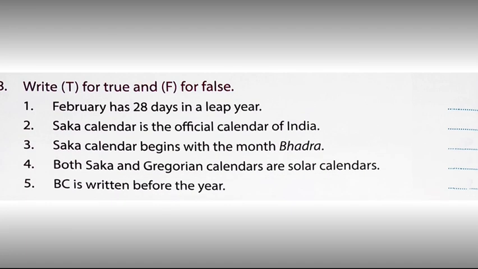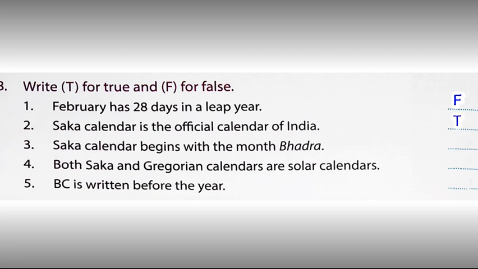Write T for true and F for false. February has 28 days in a leap year. It will be false because in a leap year February has 29 days. Saka calendar is the official calendar of India. It will be true. Number 3.